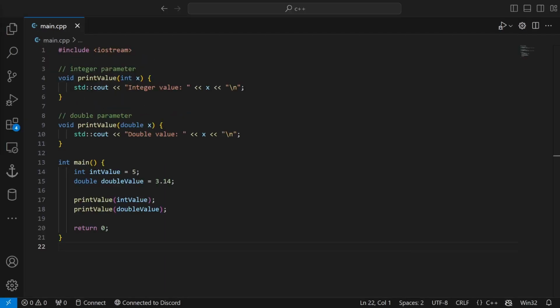Finally, you can overload a function by providing multiple versions of a function with the same name but different parameter lists. This allows you to use the same function name for different situations, providing flexibility and readability in your code. So depending on the type of the argument passed when the function is called, the corresponding version of that function is executed.